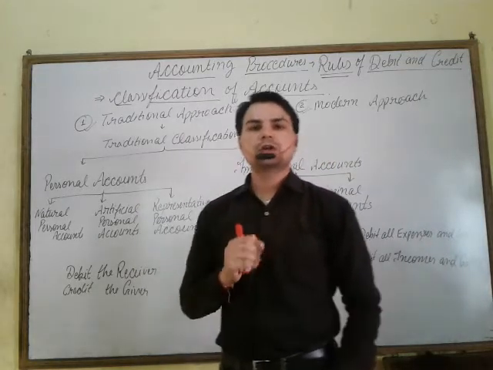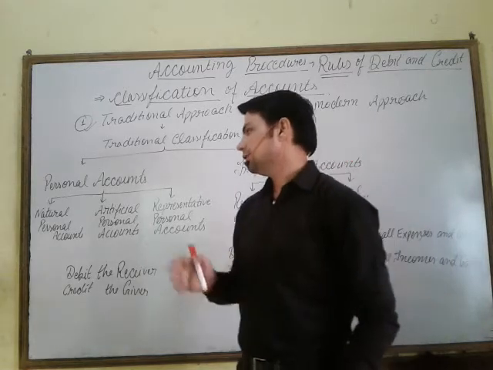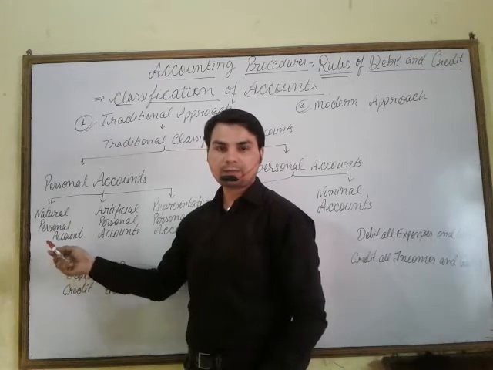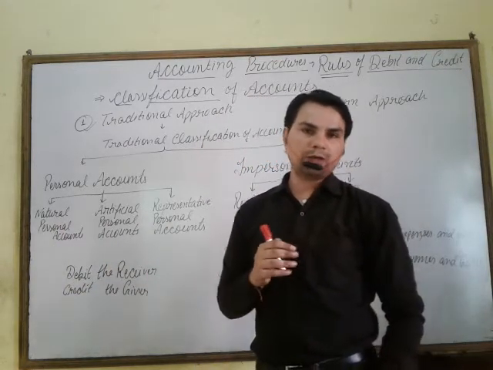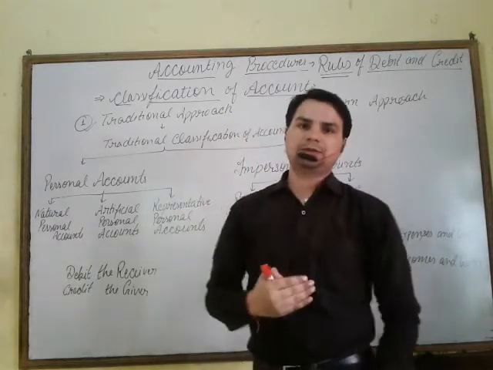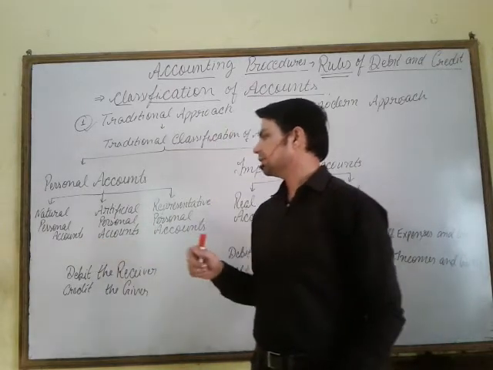So Ram's account, Mohan's account, Mukesh's account, Ghanshyam's account. These accounts are opened for the natural person, and the apostrophe is used. When we are opening Mohan's account, we don't say Mohan account, we say Mohan's account. Apostrophe is used.